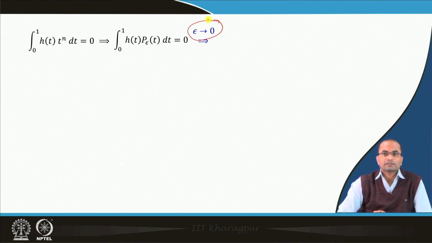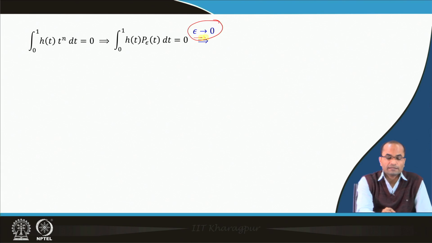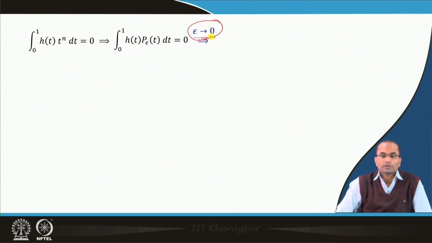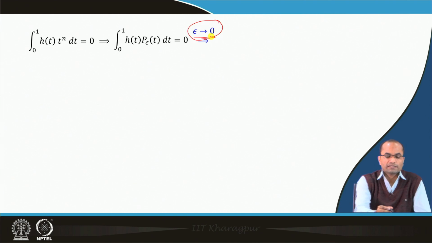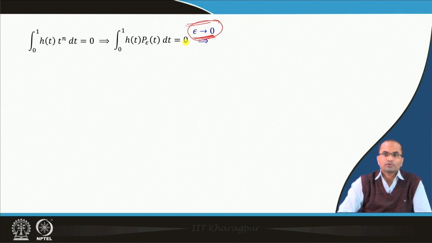So, having this integral equal to 0, what can we now say if we take the limit epsilon goes to 0? It means that this p epsilon, the polynomial which we are taking for the approximation of the function h t, will go very close to h t as we take smaller values of epsilon. So, in the limiting case, when epsilon goes to 0, this polynomial goes exactly to h t, it will meet with the graph of h t.